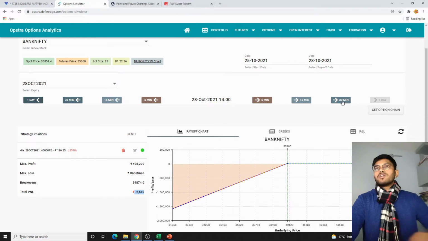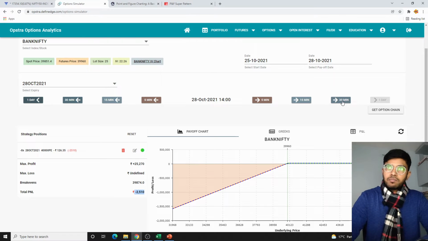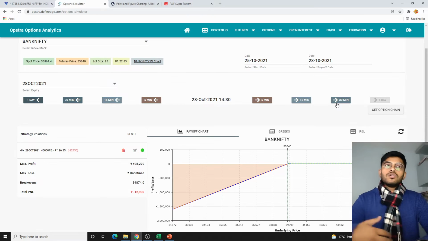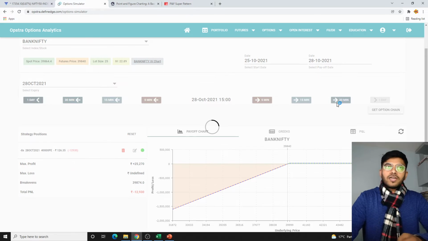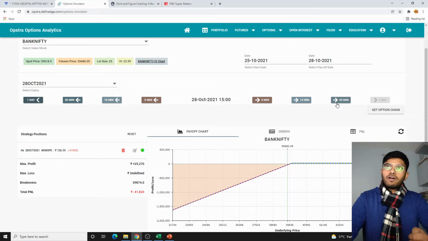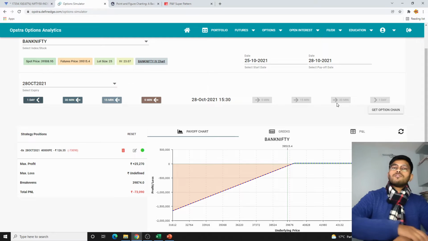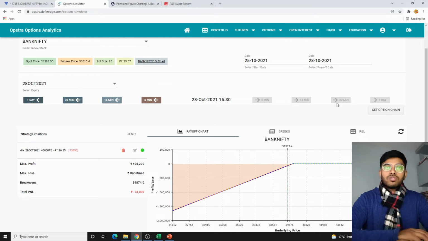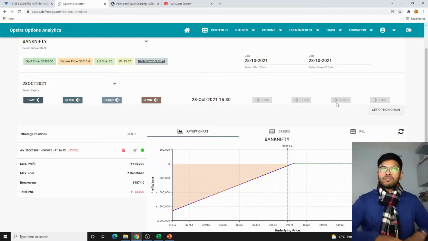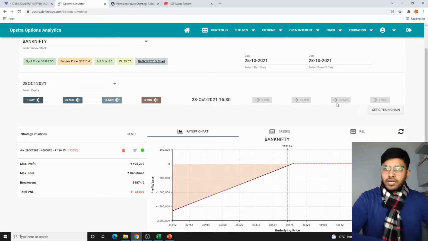Had it been the case that we continued this, though it is not advisable and not a part of the strategy, just to be curious about what would have happened if we had not cut our position at 2 o'clock. So you see how deep the losses would have gone. By 3 o'clock, 3:30 it would have gone to 73,000. So that's how this system is protecting you from the losses, how the risk management is there, how the entry and exits are there. So that's how all these are designed.